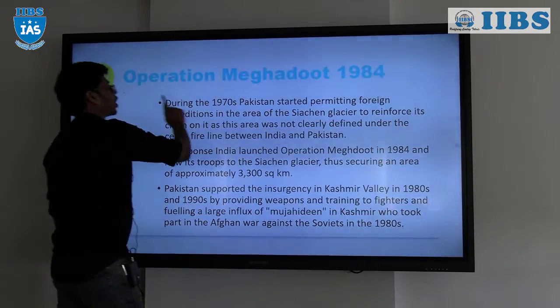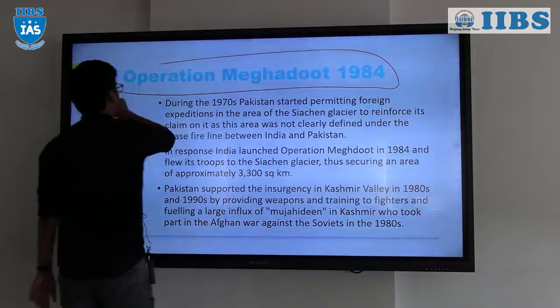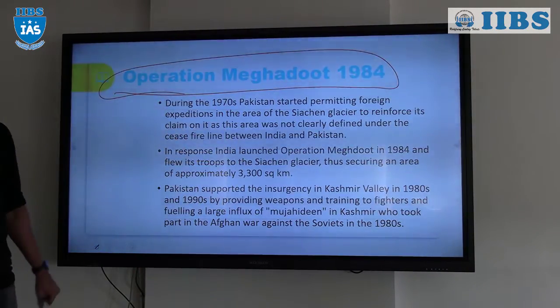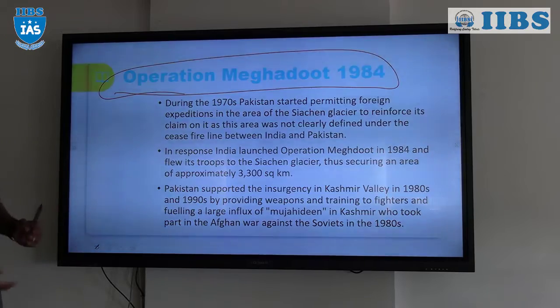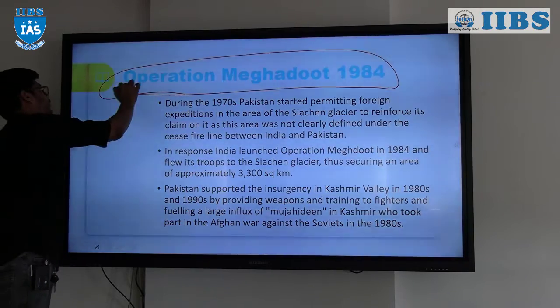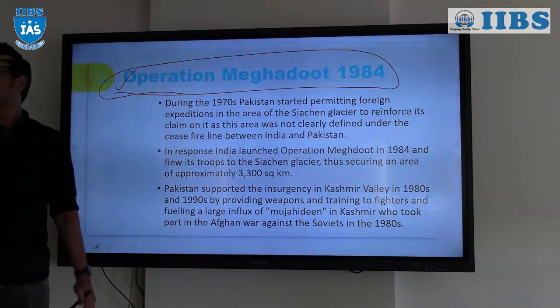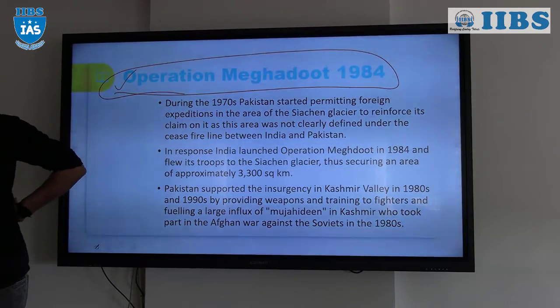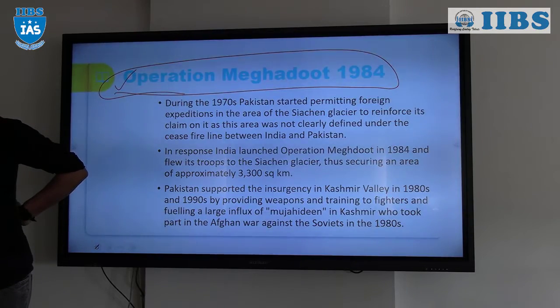So next one, Operation Meghdut, 1984, the most important one. So we have already seen, in the 1970s, what is the highest battleground in the world?